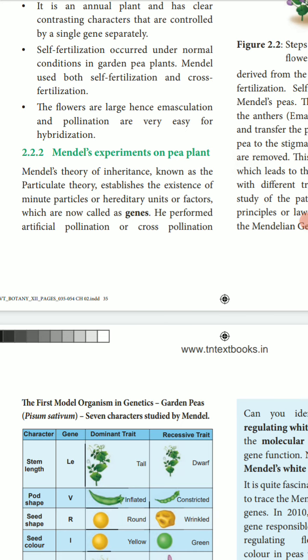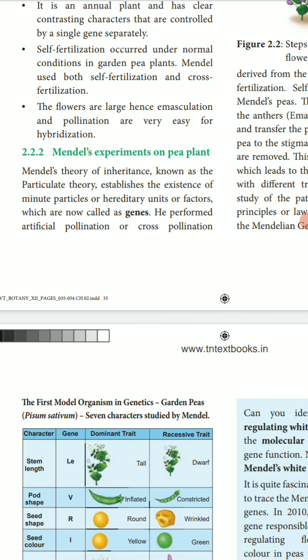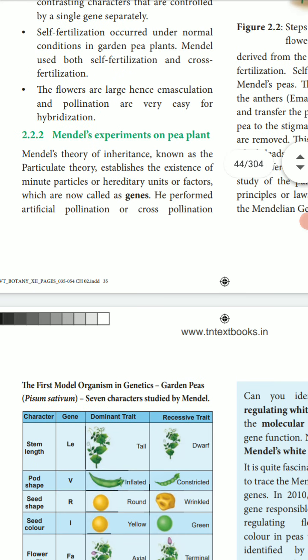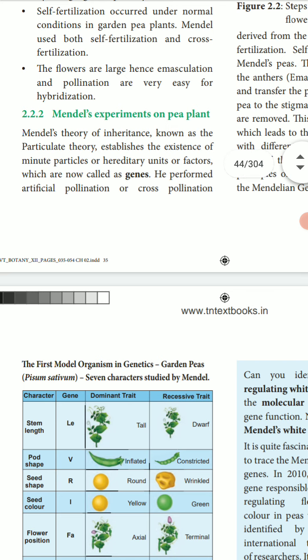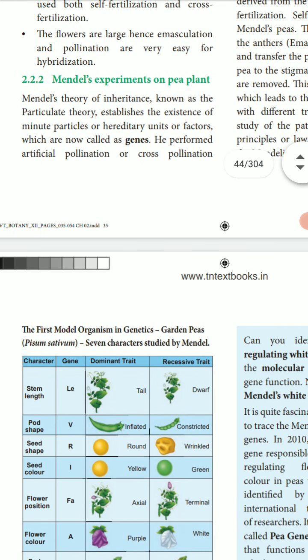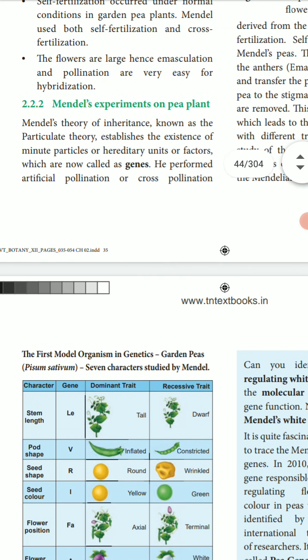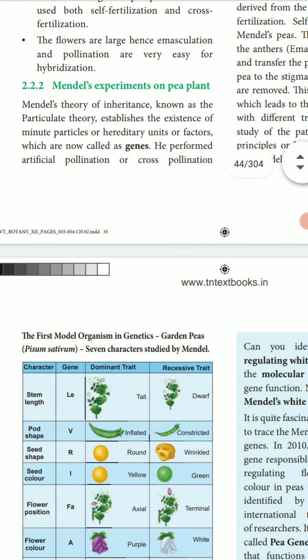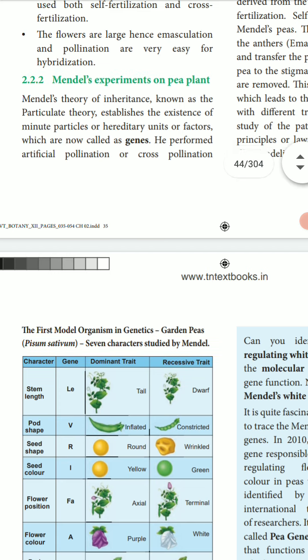Mendel's experimental system was the garden pea. It is an annual plant, a one-year plant. Annual means the plant is cultivated year by year. It has clear contrasting characters, each controlled by a single gene separately, one by one.